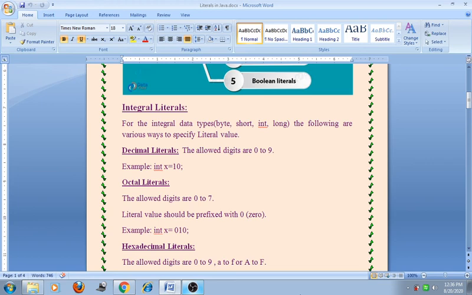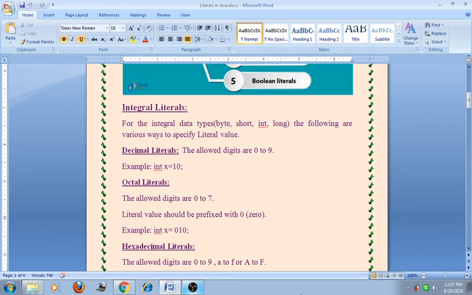Next type is the octal literals. The allowed digits are 0 to 7. The literal value should be prefixed with 0. For example, int x = 010. That means in the octal literal, the starting digit is always 0.